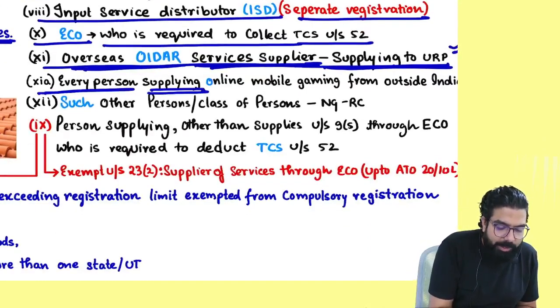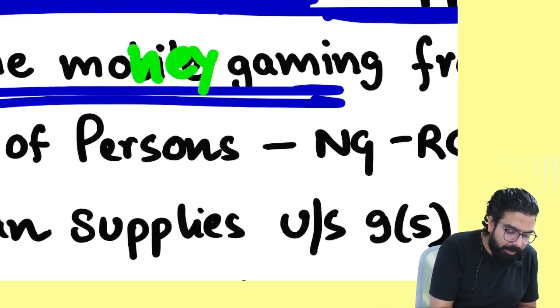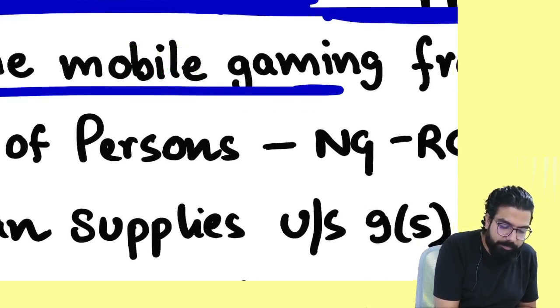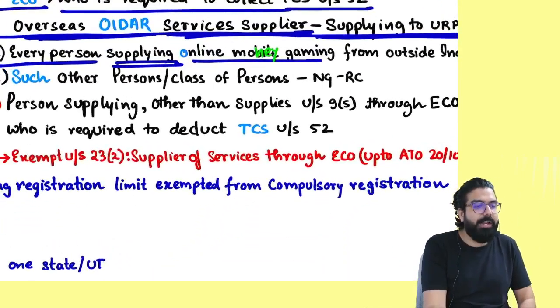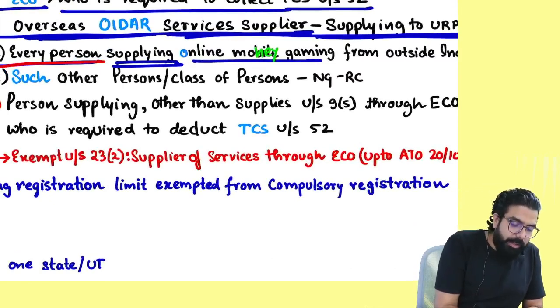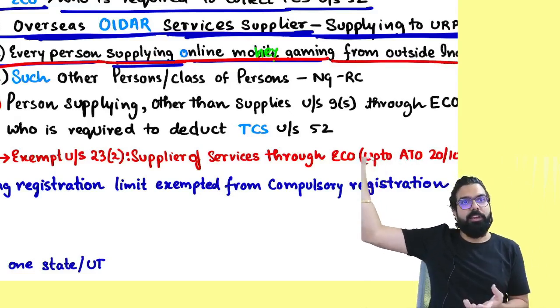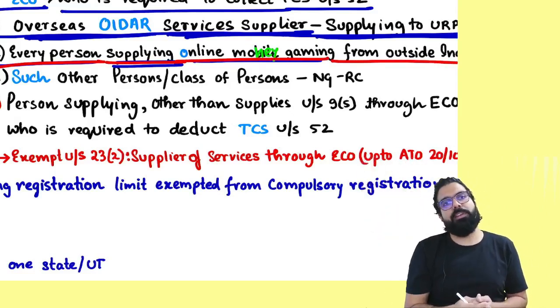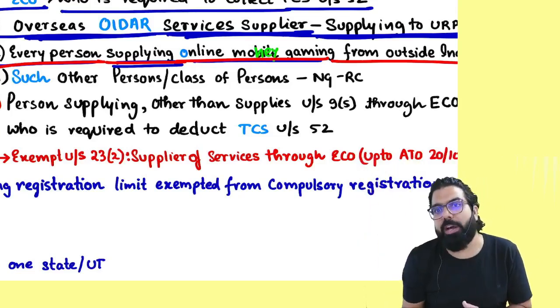Every person supplying online money gaming. Why did I write mobile? By mistake. It has to be online money gaming. It says over here, every person supplying online money gaming from outside India. Again, for example, pokerkhelo.com from the US is supplying online money gaming in India. Always remember, they have to take compulsory registration, collect GST from the customer and pay GST to the government.